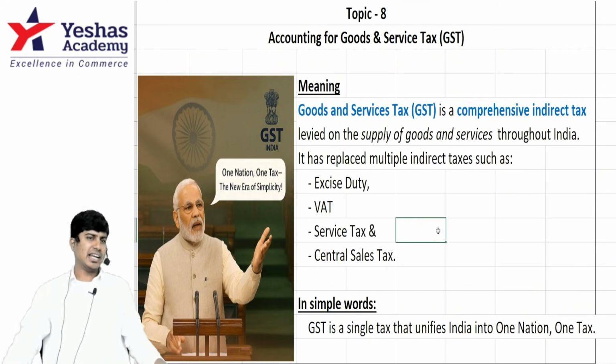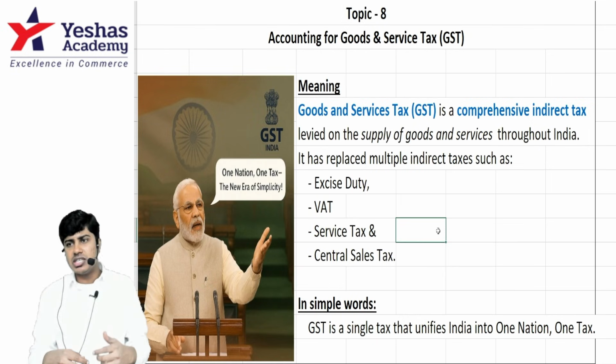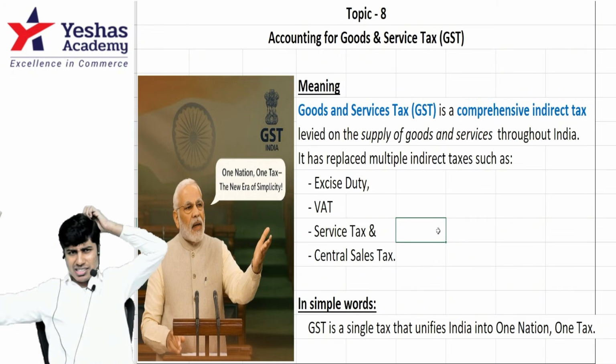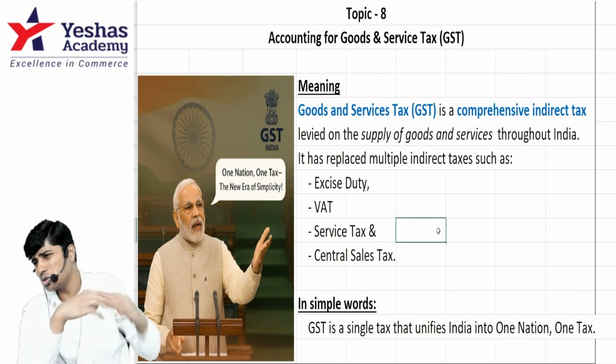Previously, there were several taxes. Every state had the power to charge sales tax. Between two states, there was central sales tax. There was entry tax. There is custom duty. There is excise duty. It was scattered indirect taxes. On services, central government has the power. On goods, the state government has power. It was all mixed up.